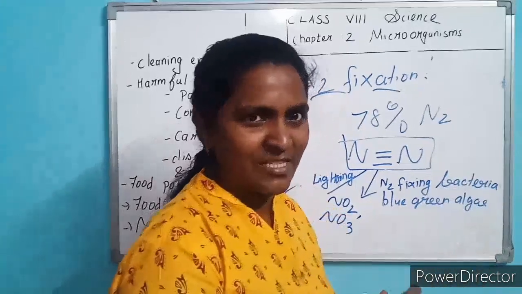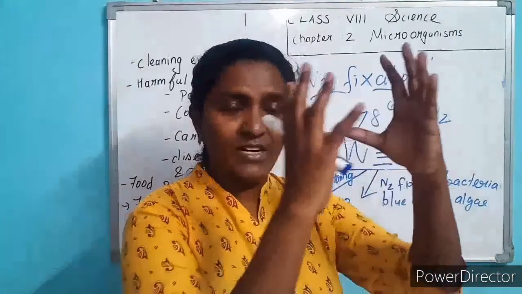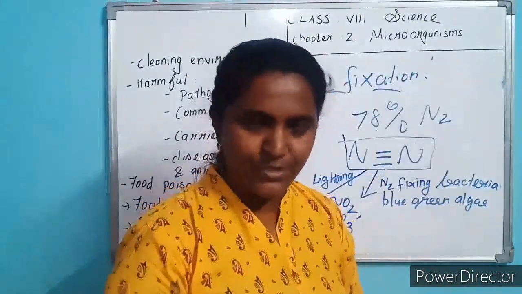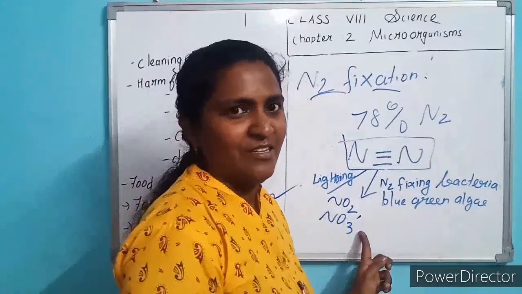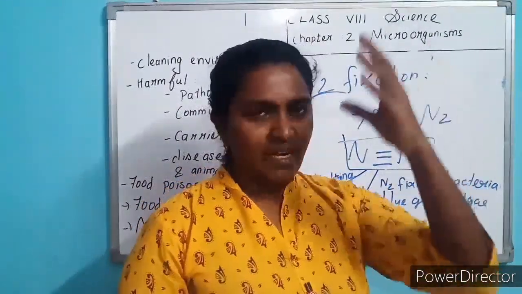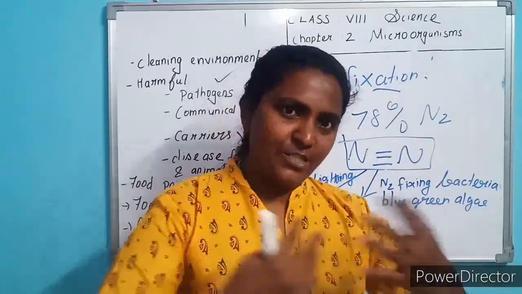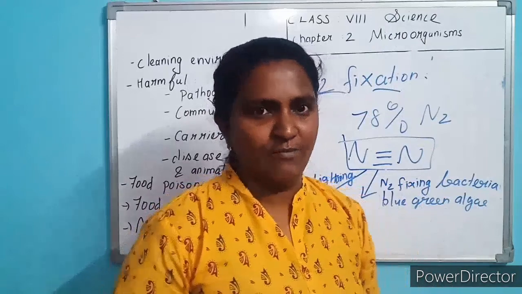They are present in the root, and present in the soil also. These bacteria convert this atmospheric nitrogen into this compound. So like the 2 ways this nitrogen is broken, with the help of lightning and with the help of this bacteria, it changes into a nitrate compound and goes to the soil.